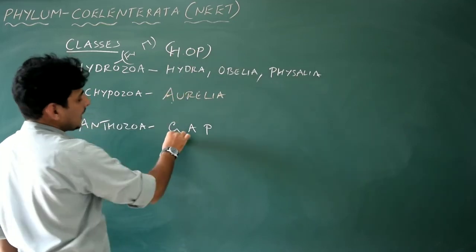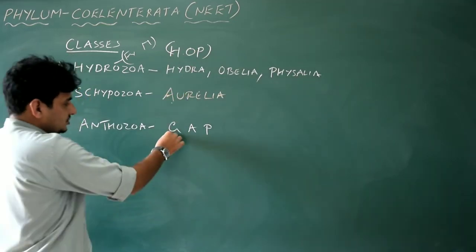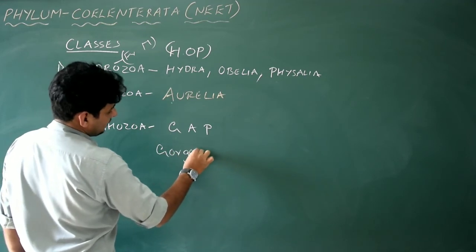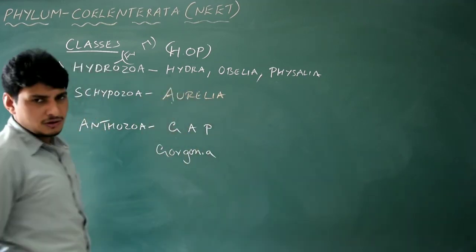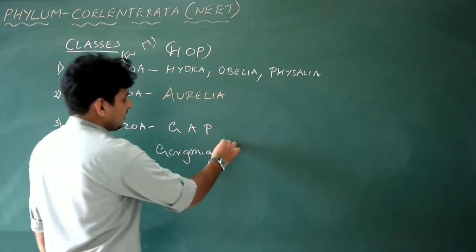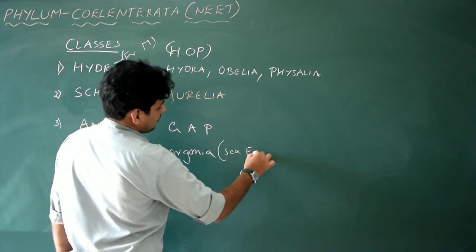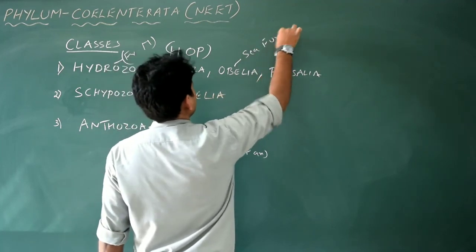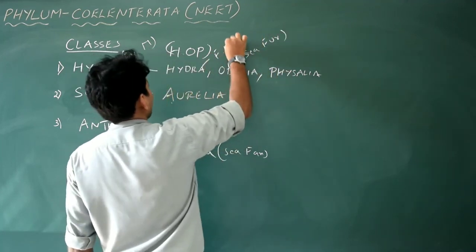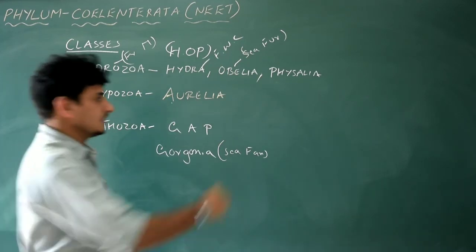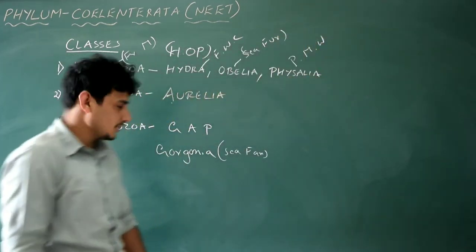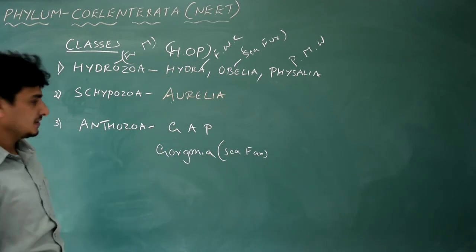For examples here we just write this word, GAP. Hop, ye, gap. So what is this G? G is nothing but Gorgonia. What is the other name of Gorgonia? Sea fan. Okay, I forgot: Obelia, sea fur. Hydra, freshwater coelenterate. Physalia, Portuguese man of war. So Gorgonia is sea fan.